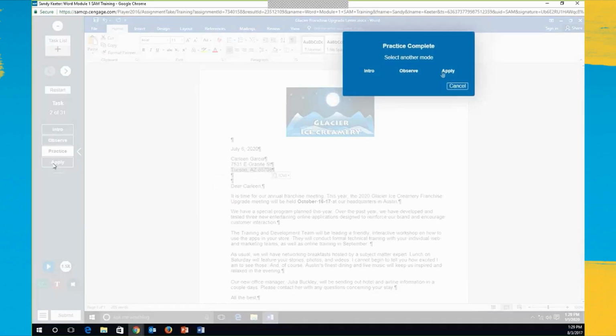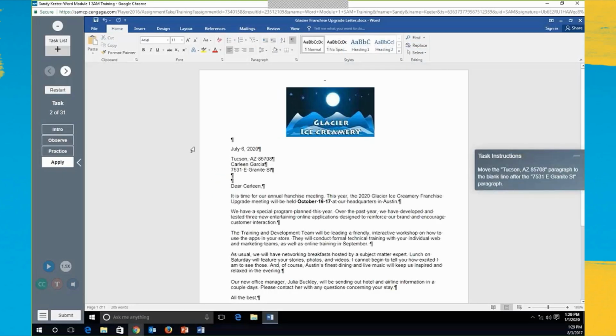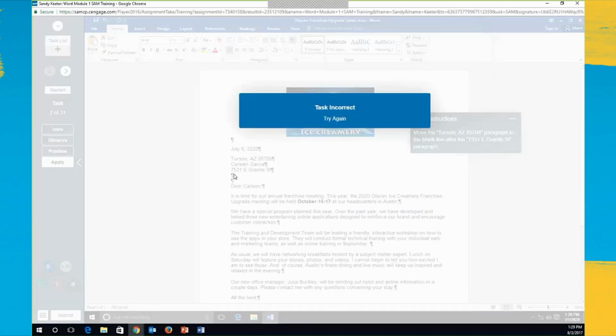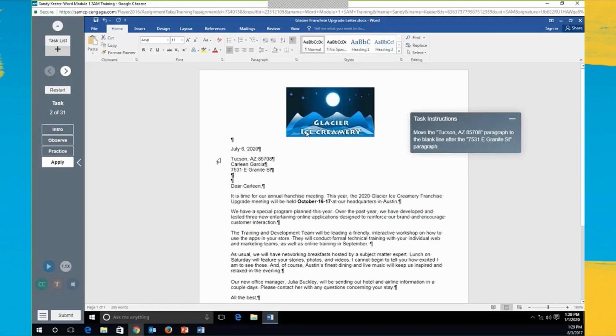And then when you get to the apply, if your student is getting credit for this, they have to do the apply to get the credit. So what this does is it tells the student what the task is, and then they have to accomplish it. I'm just going to move this down. And when I get, oh, it says it's wrong. I have no idea what I did wrong.